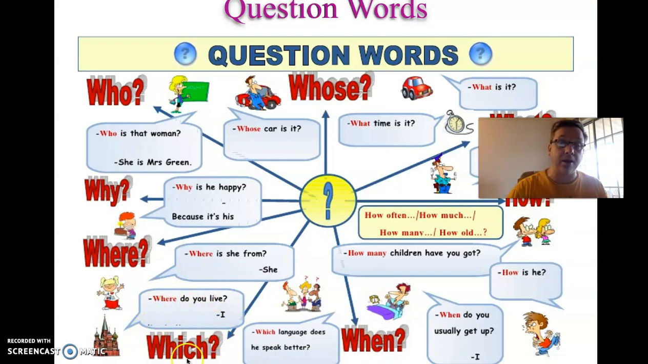Which gives us an option between things. Which do you like better? Pie or cake? A or B? Where tells us a place. Why tells us a reason. And who tells us a person.